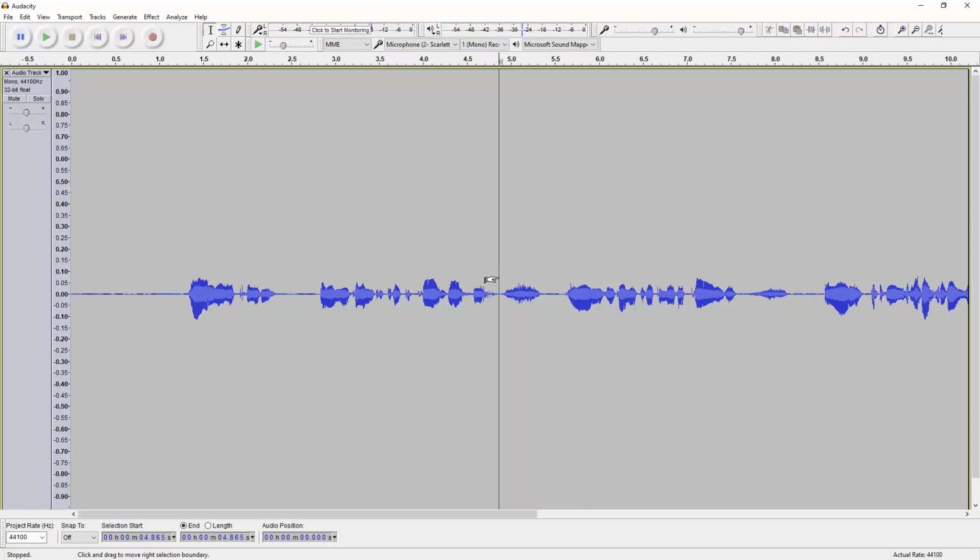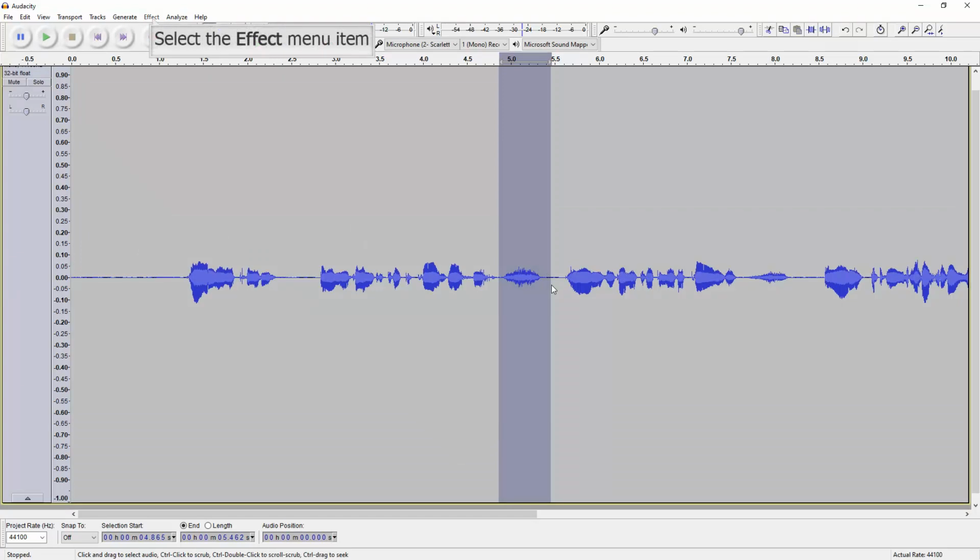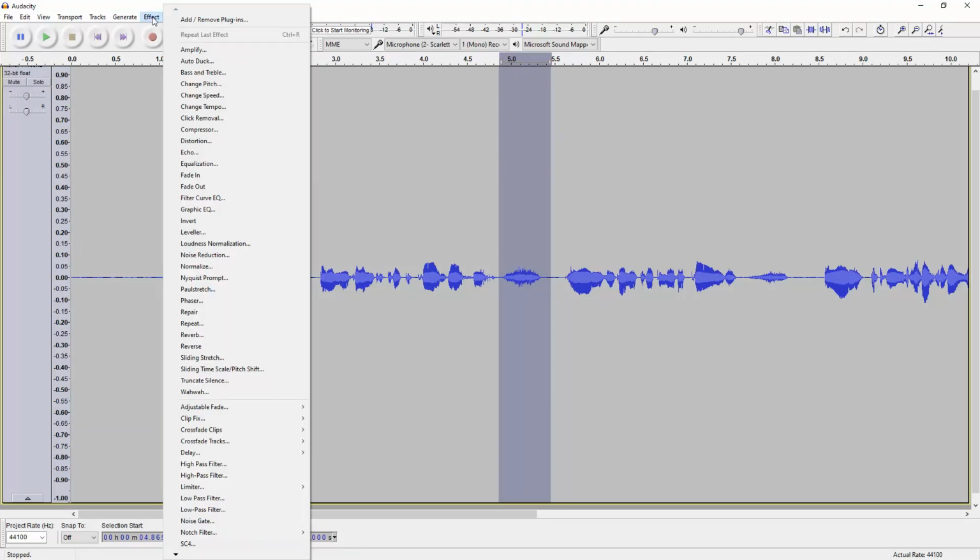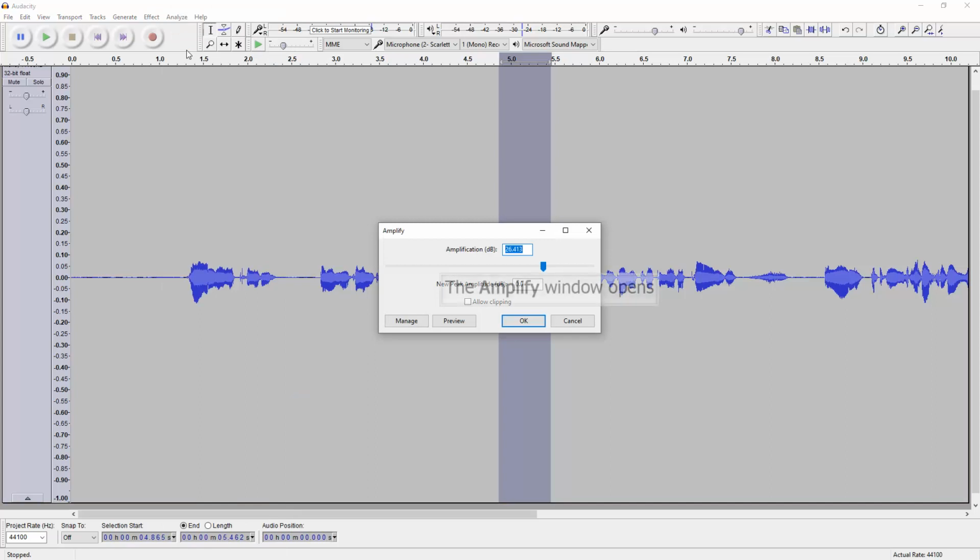That's it. So the best way to take those out in a natural way, or rather not take them out but lessen them, is to select that. We're going to go to Effect, and we're going to Amplify. That sounds like the opposite of what we want to do, doesn't it? But we want to hit Amplify.